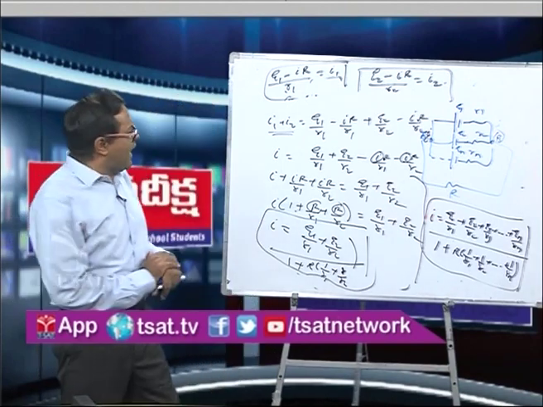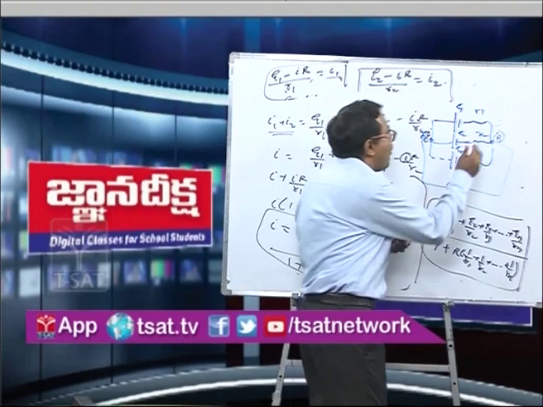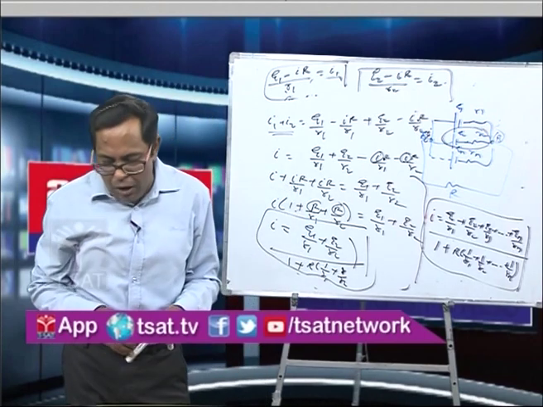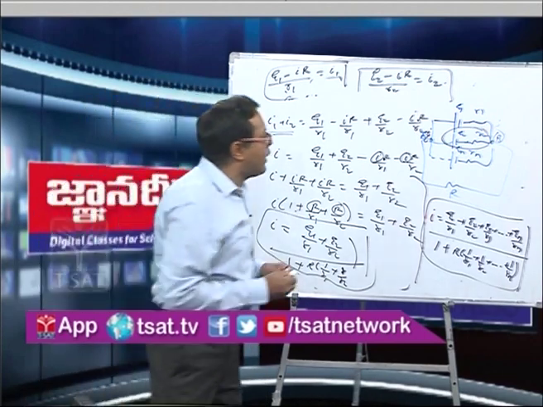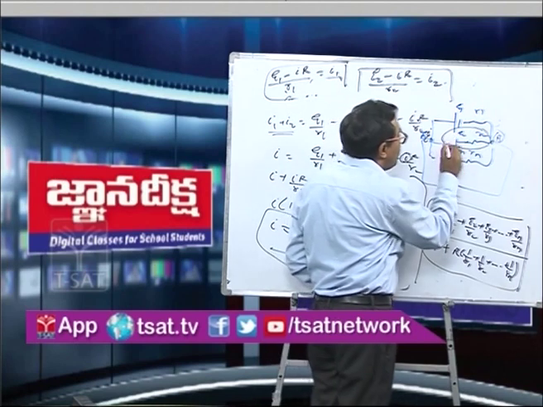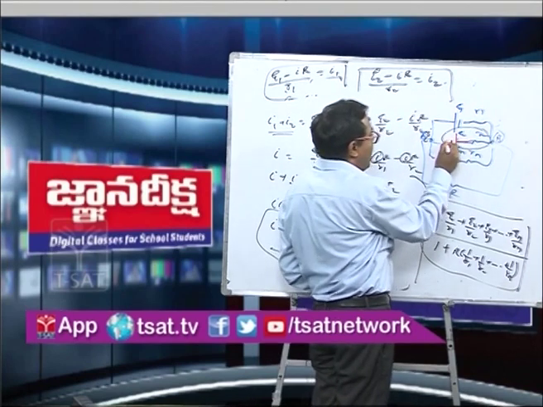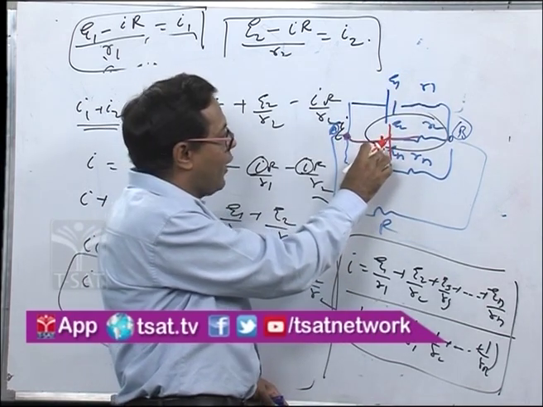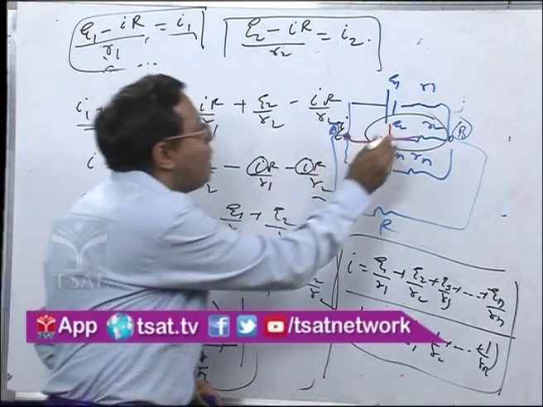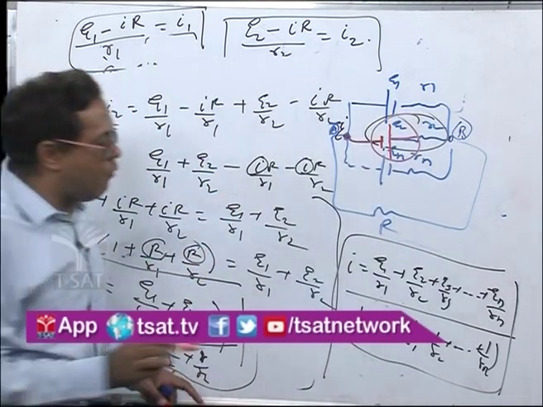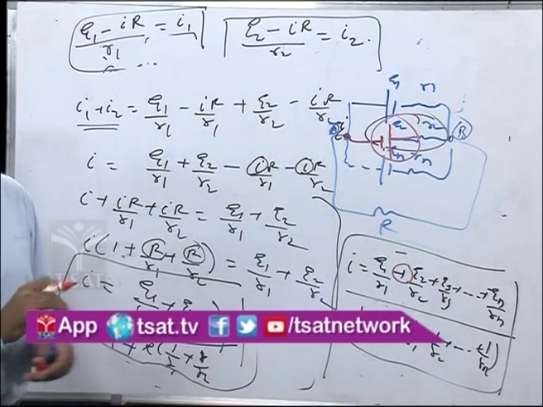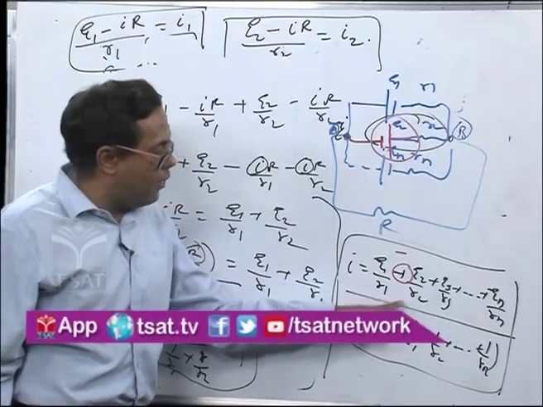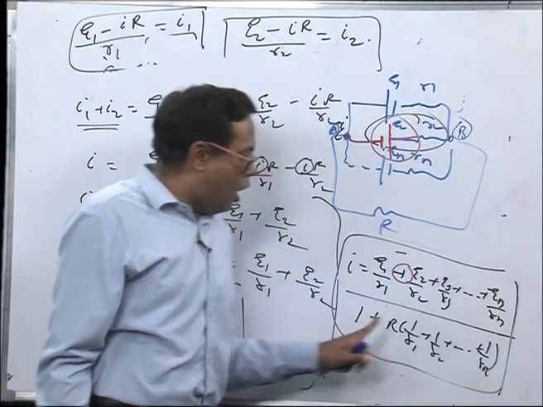Now let us take a case where, for example, the second cell has been wrongly connected. Out of n cells, the second cell has been wrongly connected. What I mean by wrongly connected is that we change the polarity here. All the positive terminals are connected to A, but the negative terminal of the second cell is connected to A. So for this cell we have changed the polarity, and we just have to put a minus sign here. So I is equal to E1 by R1 minus E2 by R2 plus E3 by R3, up to En by Rn, upon 1 plus capital R.